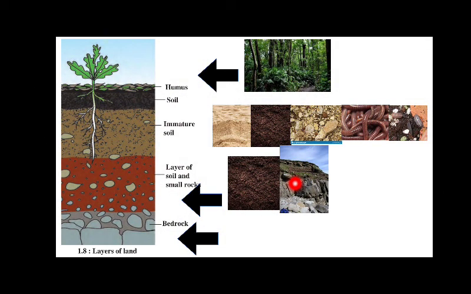Further below this layer, the proportion of soil decreases and that of the bedrock increases. That is why soil in different regions is different. Now suppose the bedrock of that region is different, so the soil will also be different. Why? Because the soil is formed from the composition of that bedrock.